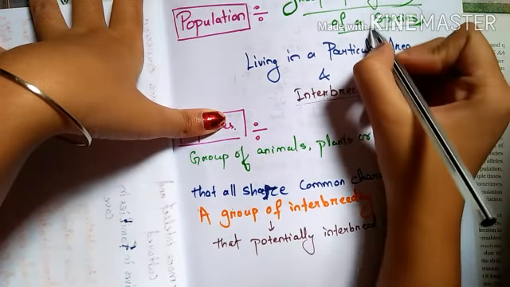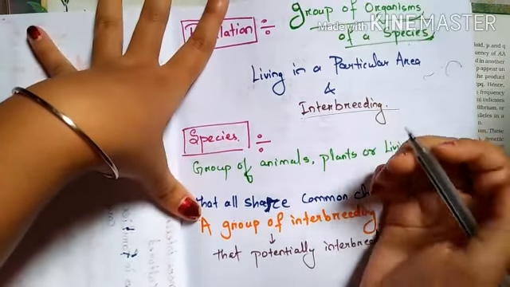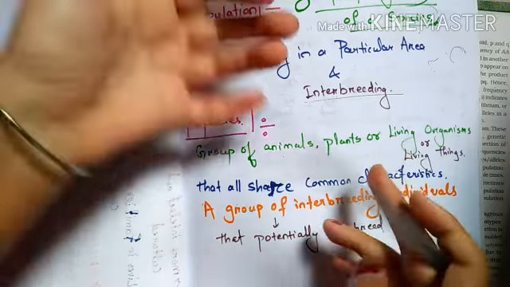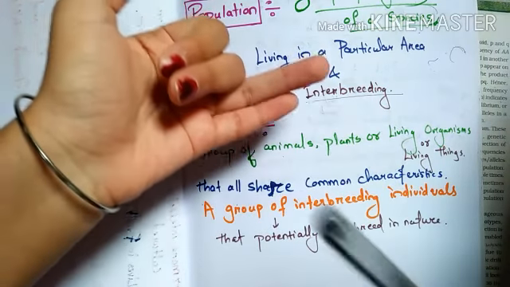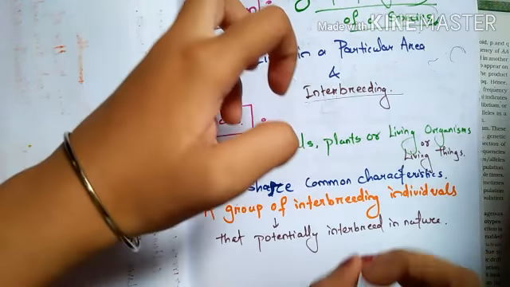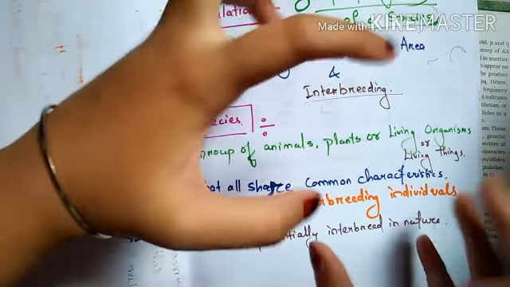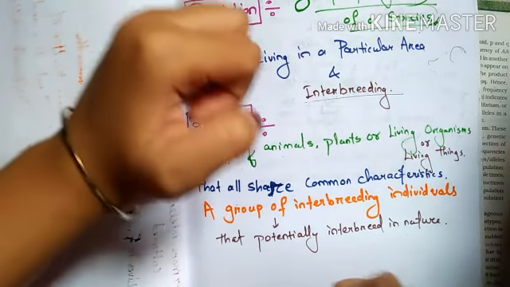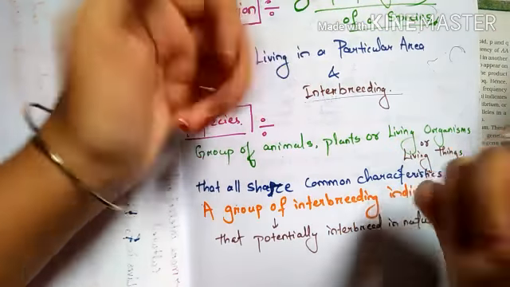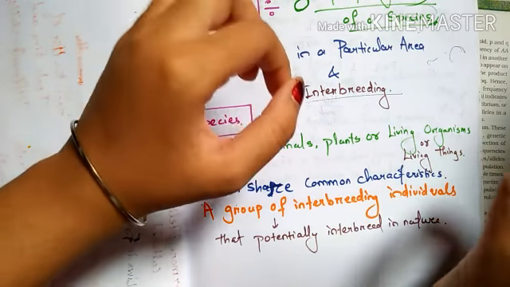Now what is a species? I said that we belong to the Homo sapiens species. So what is a species? A group of any living organisms. It can be a plant, an animal or anything, but they must have common characteristics. They must be similar. The Homo sapiens all have hands, they all have similar structures, they were all able to speak, they all had a superior brain, and they were bipedal, with hands and legs of similar types. So they had common characteristics.